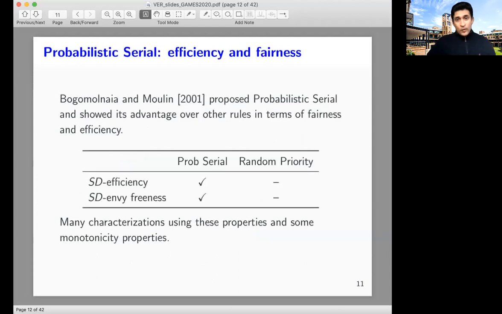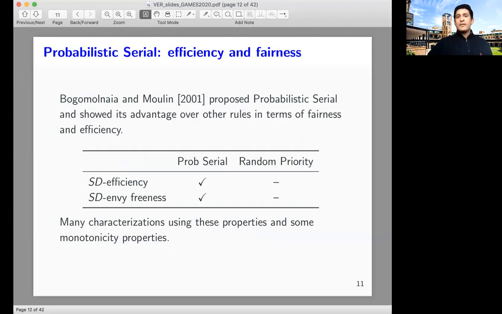Now, when Bogomolnaia and Moulin presented their probabilistic serial rule, they showed that when you think of preferences from the point of view of first order stochastic dominance, abbreviated as SD, the probabilistic serial rule satisfies both efficiency and envy-freeness with respect to SD. On the other hand, it was highlighted by these authors that random priority, which is a very standard and widely applied rule, violates both of these properties.